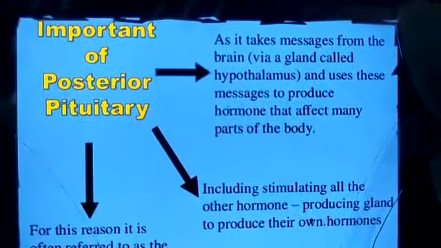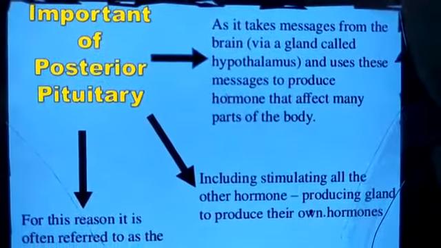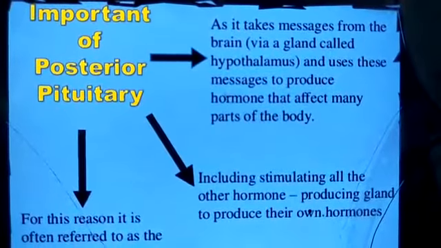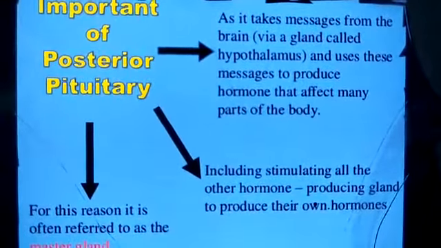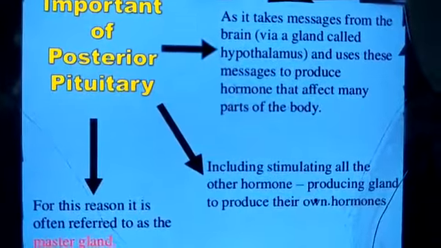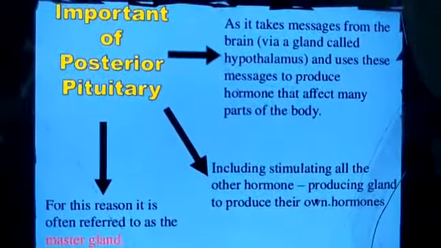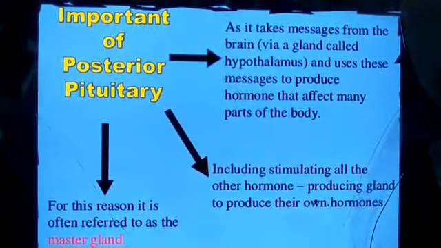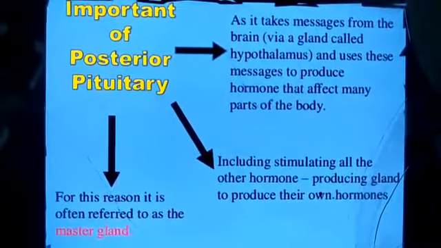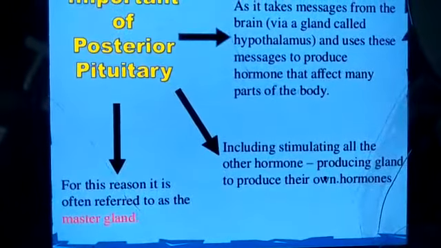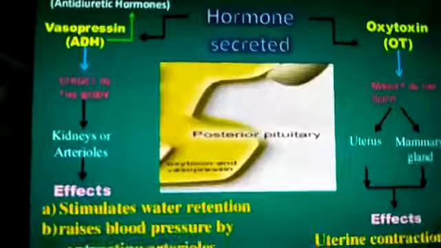As we know, the importance of the pituitary gland is to take messages from the brain and use these messages to produce hormones that affect many parts of the body. It also stimulates other glands to produce their own hormones. The pituitary gland stimulates those glands. That's why it is sometimes referred to as the master gland.